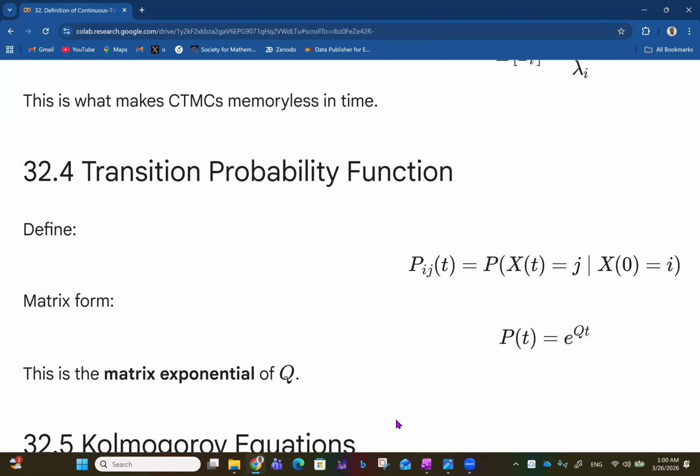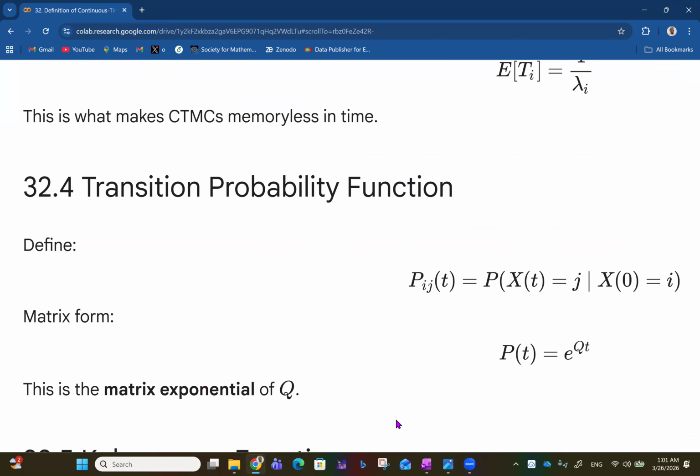Then we go ahead to talk about the transition probability function. We had something like that also for discrete Markov chains, except that here the expression is different. If you define the probability of moving from i to j at a given time to be P_ij(t), the probability that X(t) equals j given X(0) equals i, then in matrix form, P(t) is the exponent of Q raised to power t.